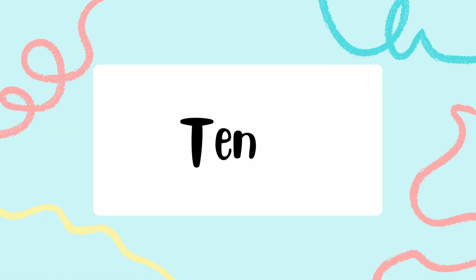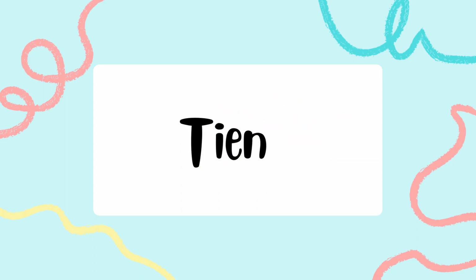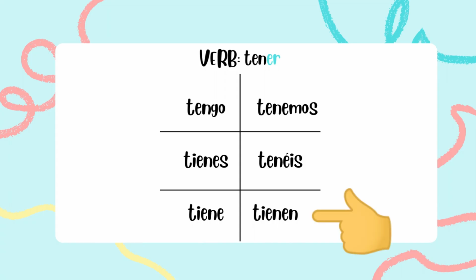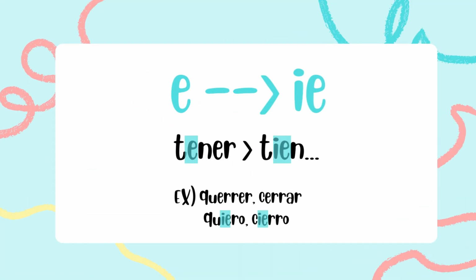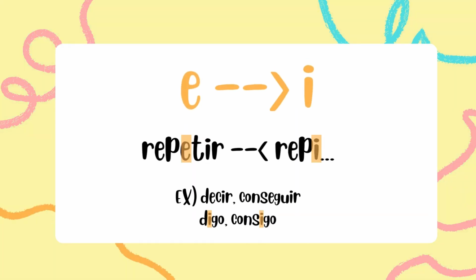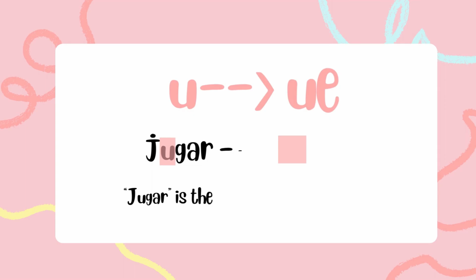But don't worry, there's only two variations. For yo, just add go to the end, for tengo. And the tú, él, ella, usted, and ustedes forms just become tien, plus their normal endings. So you get tienes, tiene, and tienen. There are different types of stem changes too. Tener was E to IE. Another type is E to I, which we see in repetir. There's also O to UE, which we see in almorzar, and U to UE, which we see in jugar.